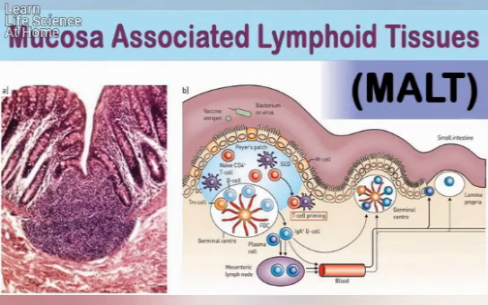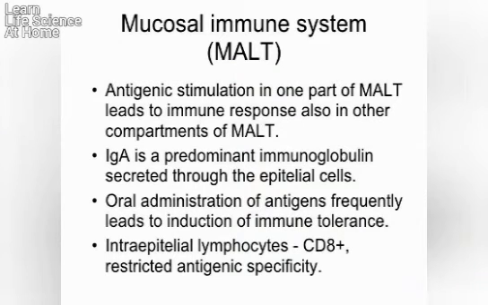Mucosal associated lymphoid tissue. The mucous membranes lining the digestive, respiratory and urogenital systems have a combined surface area of about 400 square meters. These are the major sites for entry of most pathogens. These vulnerable membrane surfaces are defended by a group of organized lymphoid tissues known as mucosal associated lymphoid tissue.